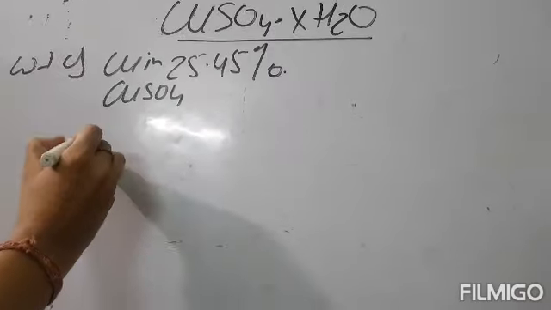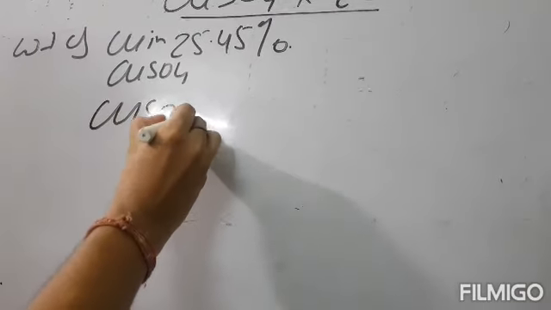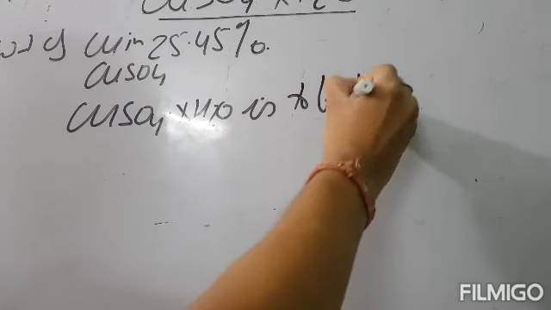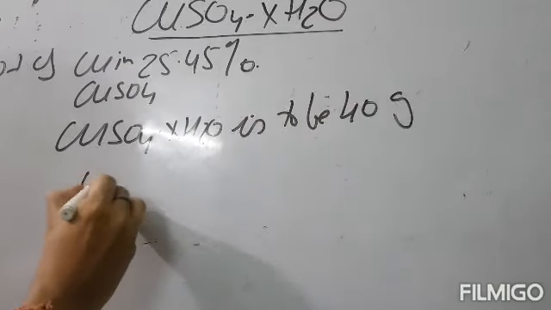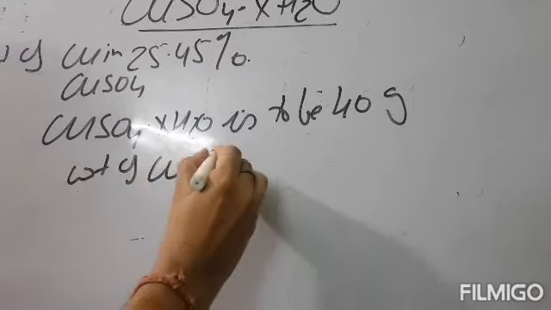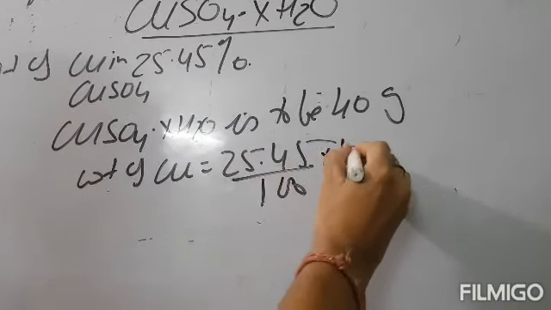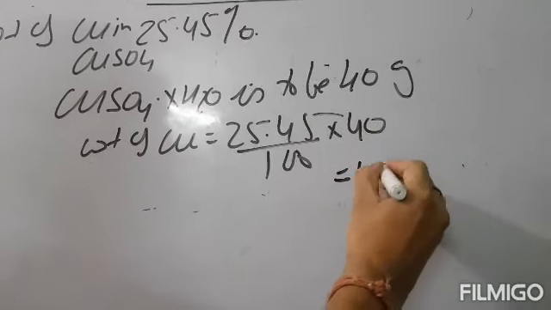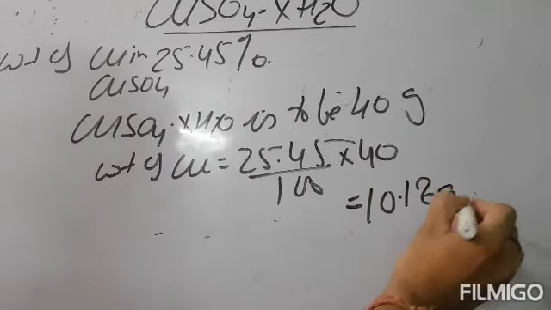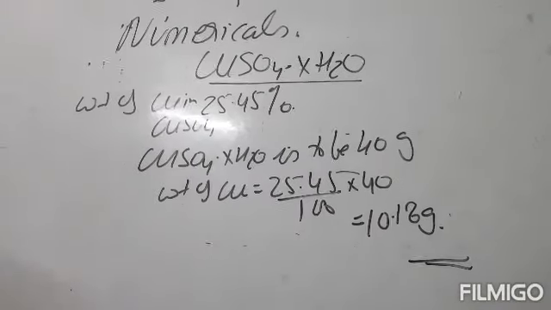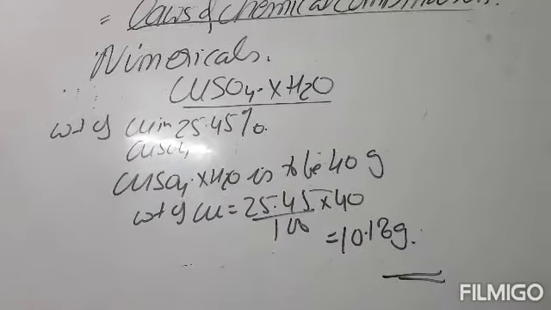If the weight of copper sulfate CuSO4.XH2O is to be 40 gram, then the weight of copper will be 25.45 divided by 100 multiplied by 40, which is equal to 10.18 gram. So this is the answer, that is 10.18 gram.